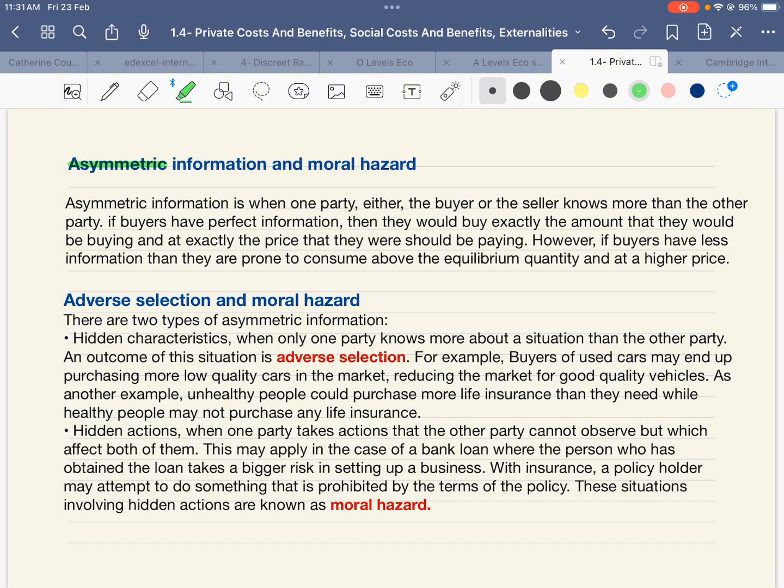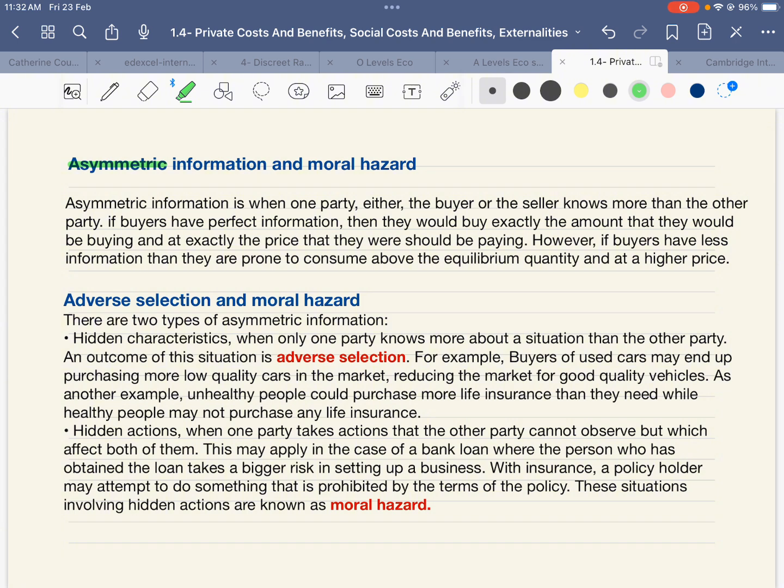Also, in certain markets, we have dealers who have more information as compared to the buyers. As a result, substandard goods can be sold to the buyers. These are all examples of asymmetric information. But there are two kinds of consequences of asymmetric information.